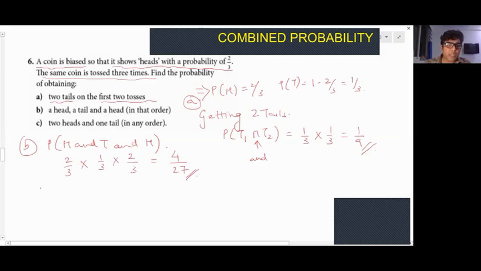So that's simple enough. C, right? 2 heads and 1 tail, in any order. That's an interesting thing. So probability of getting 2 heads and 1 tail is one of these options.